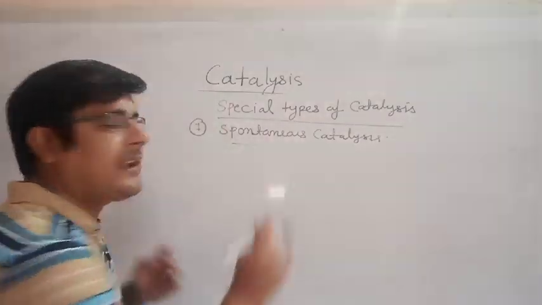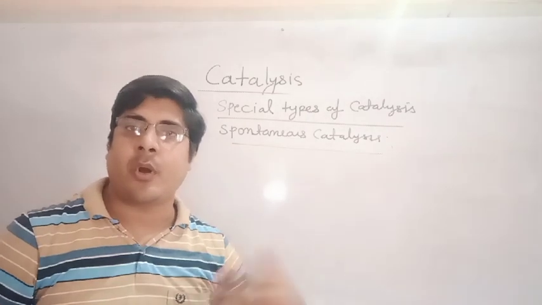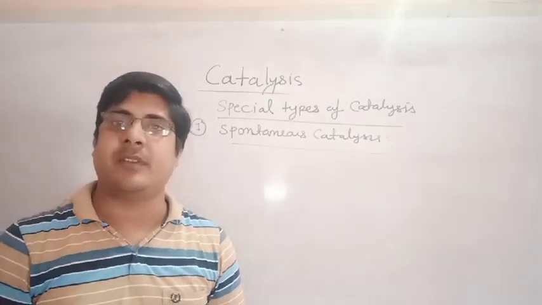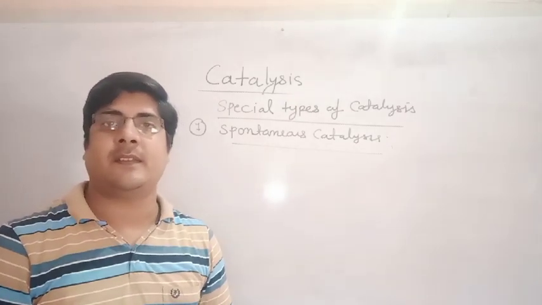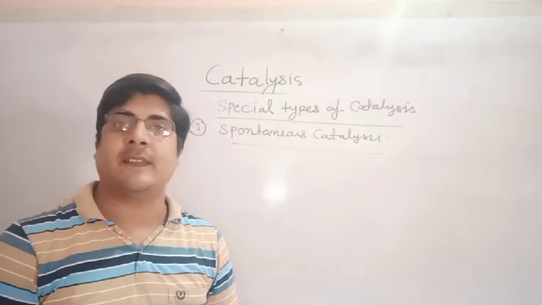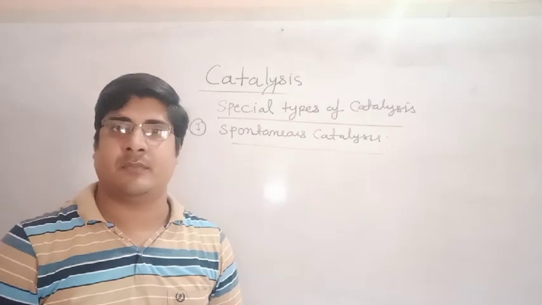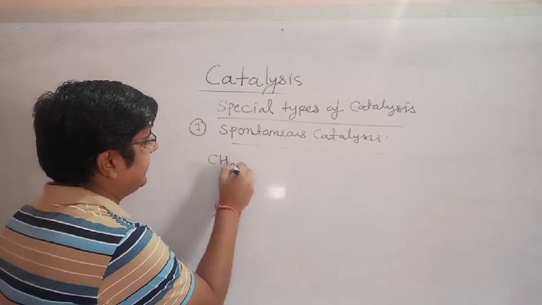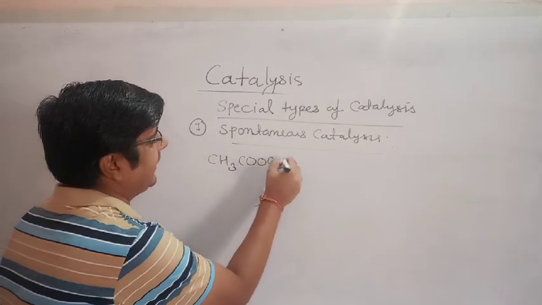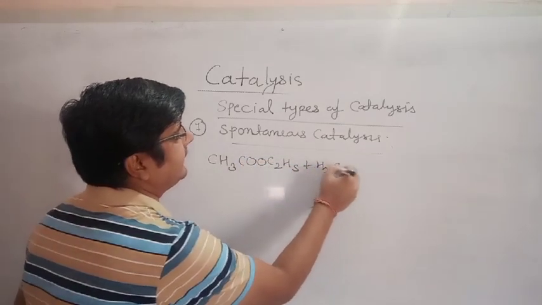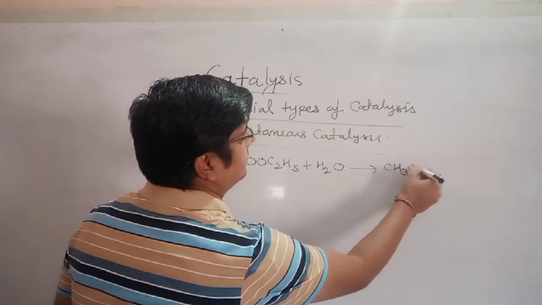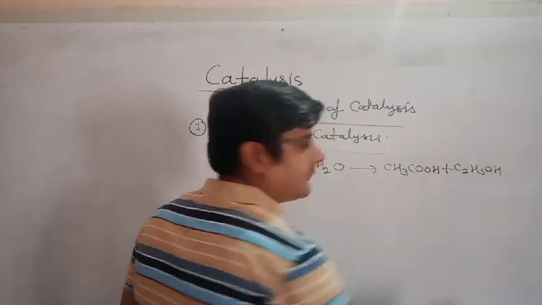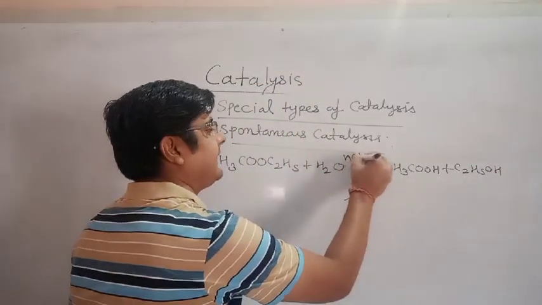In this type of catalysis reaction, the product also works as catalyst after some time, and the reaction occurs spontaneously after some time. Let's see an example. The ester CH3COOC2H5 hydrolyzes into acetic acid and ethanol in the presence of HCl.